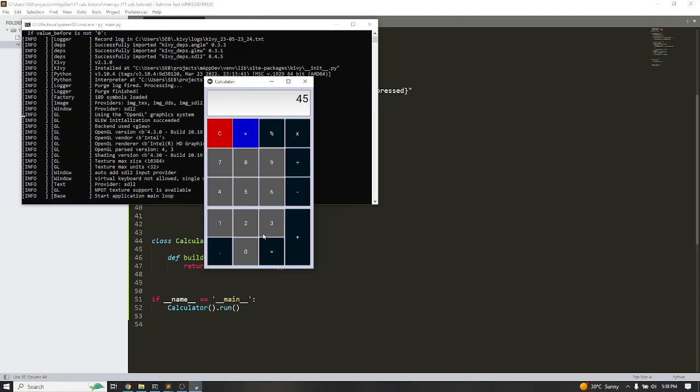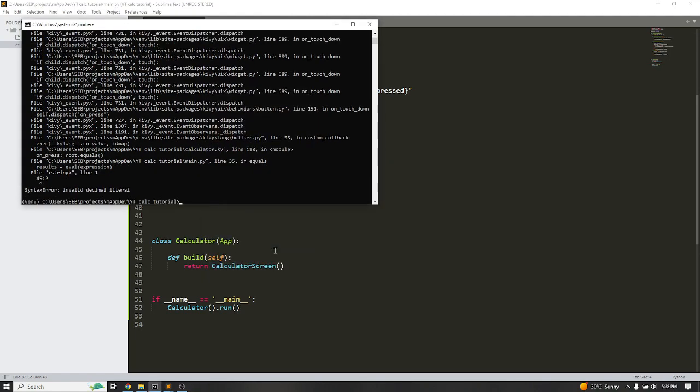Now we have a problem which we must solve. If you try working with the percent sign, you will get an error and the application will crash. The system will go off. And if you also try working with the division sign, the application will crash again. Let me demonstrate that to you. So 45 divided by 2, equal sign should give us a result, but unexpectedly the application will close.